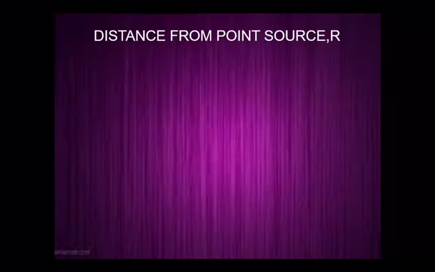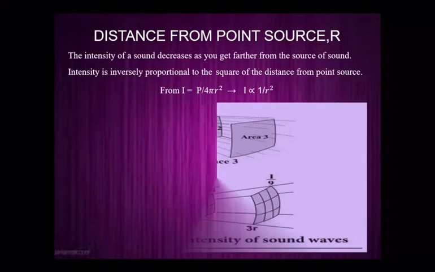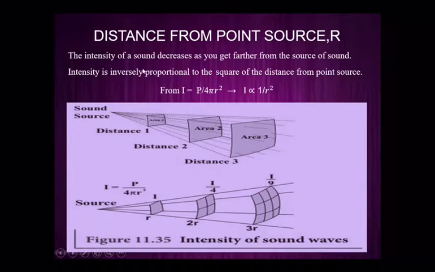Next, the distance from a point source, r. The intensity of a sound decreases as you get farther from the source of sound. Intensity is inversely proportional to the square of the distance from the point source. So from I equals power over 4 pi r squared, we get the relationship that I is directly proportional to 1 over r squared. As you can see here, we have the sound source and the areas.